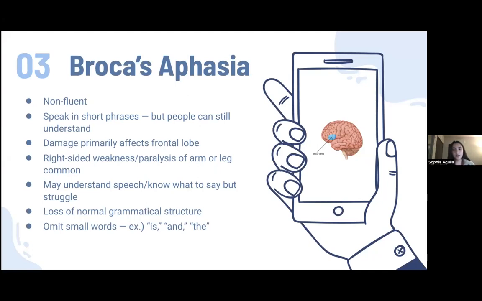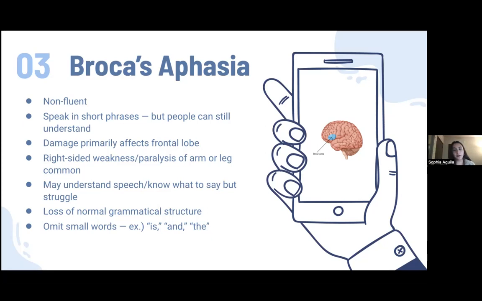So Broca's aphasia is the most common non-fluent, meaning that the people that have Broca's usually speak in short phrases, but people can still understand what they're saying. So, for instance, someone with Broca's aphasia may say "walk dog," which would translate to "I will take the dog for a walk," or "book to table," meaning there are two books on the table.